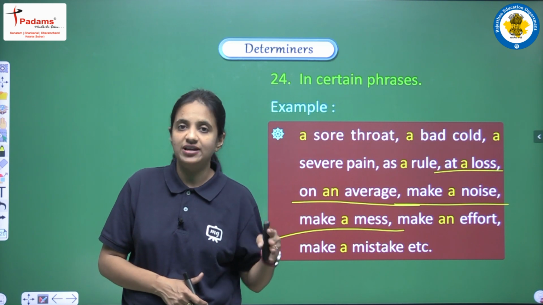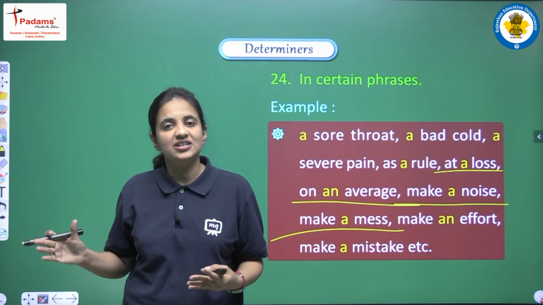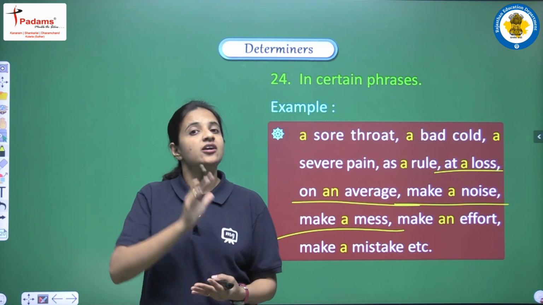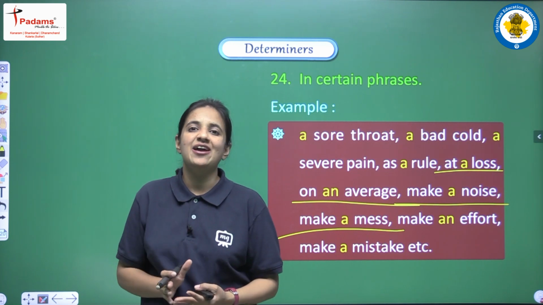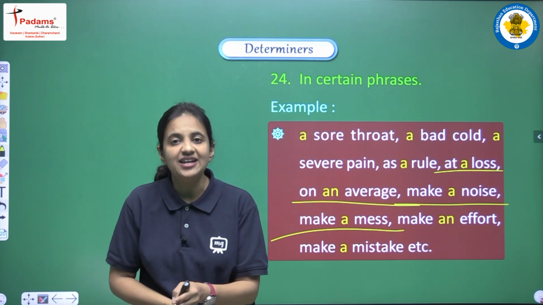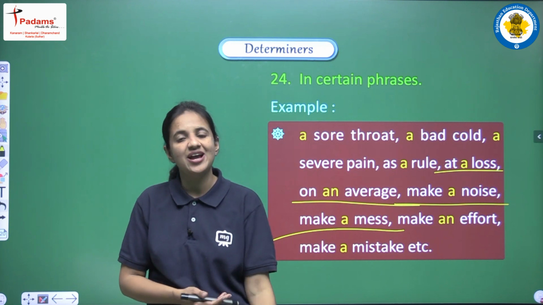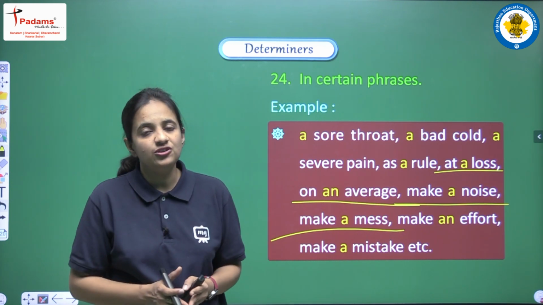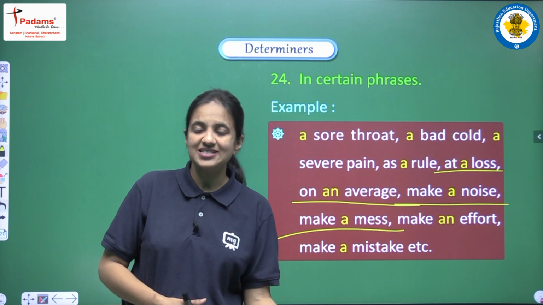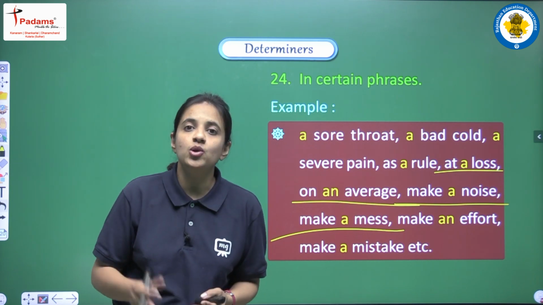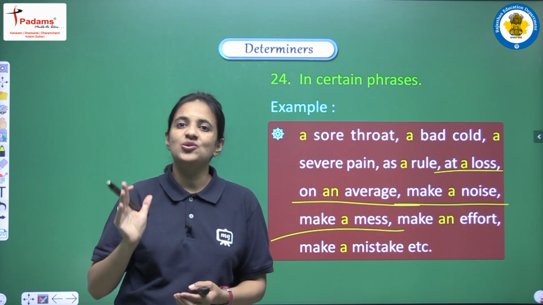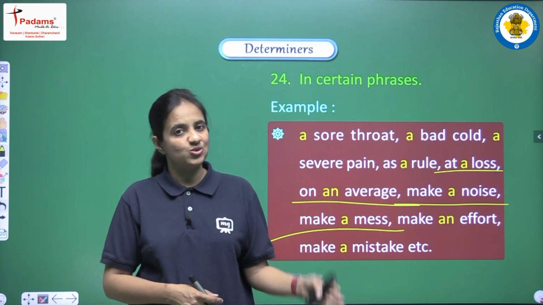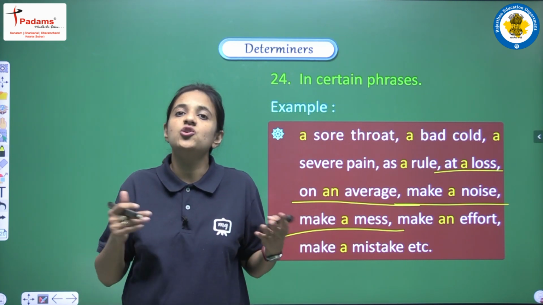We have five vowels, a, e, i, o, u, and the rest of the alphabets are known as consonants. So if we have a vowel sound, not a vowel alphabet, but a vowel sound, then we have to use an, and if we have a consonant sound, at that time we have to use a. And these articles are known as indefinite articles because they do not indicate some particular thing or some particular person, and they actually mean one. So generally they are used before a singular noun, because these two articles mean one.